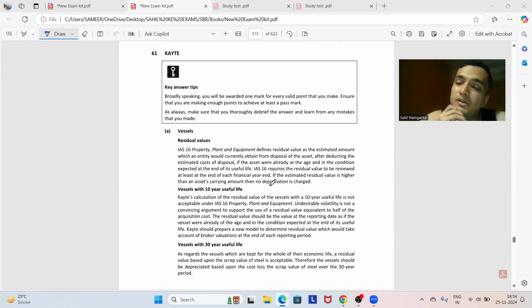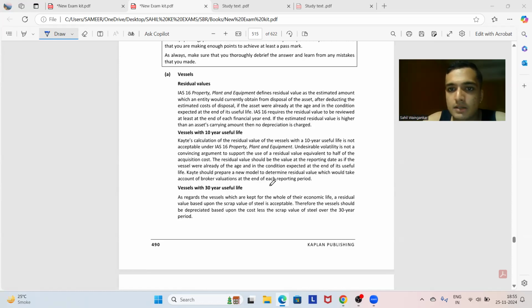हाँ, ये अपन ने पॉइंट नहीं बोला कि रेसिडुअल वैल्यू should be reviewed at least annually at the end of each financial year. And if the estimated residual value is higher than an asset's carrying amount, then no depreciation is charged. हाँ, the estimated residual value is higher than the carrying amount, then no depreciation.